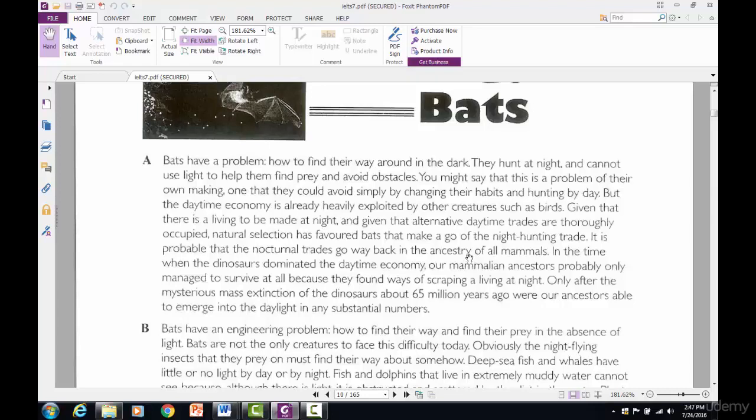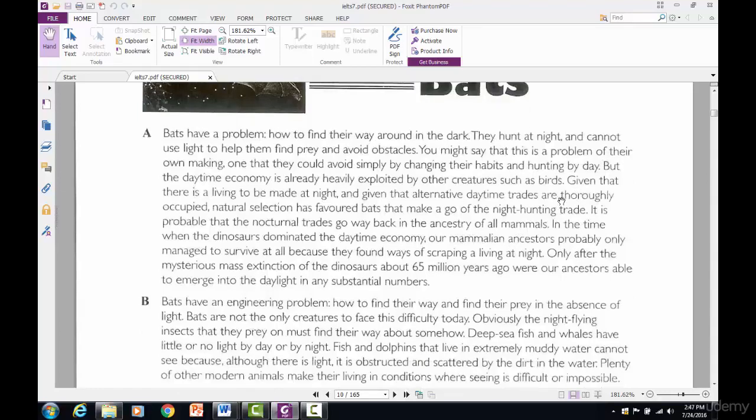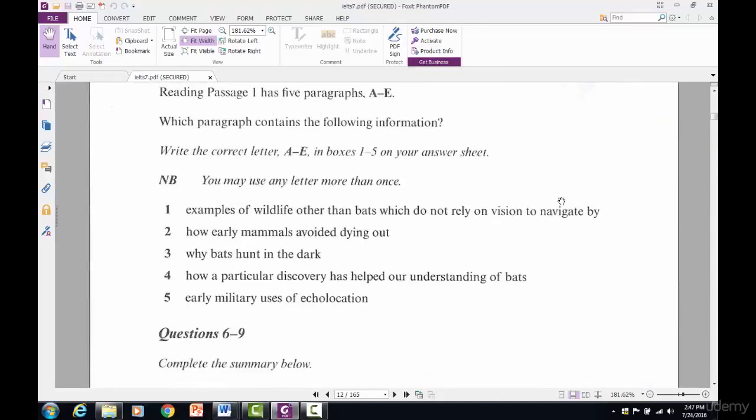So we have two answers in the same paragraph, A. Bats and dark and hunt, and ancestry of mammals, early mammals. That means that number 2 and number 3 are both paragraph A. And I could put paragraph A for both because the directions say I can.